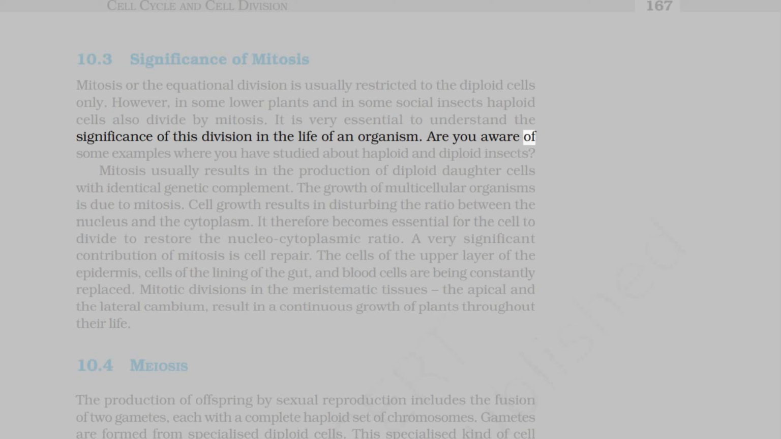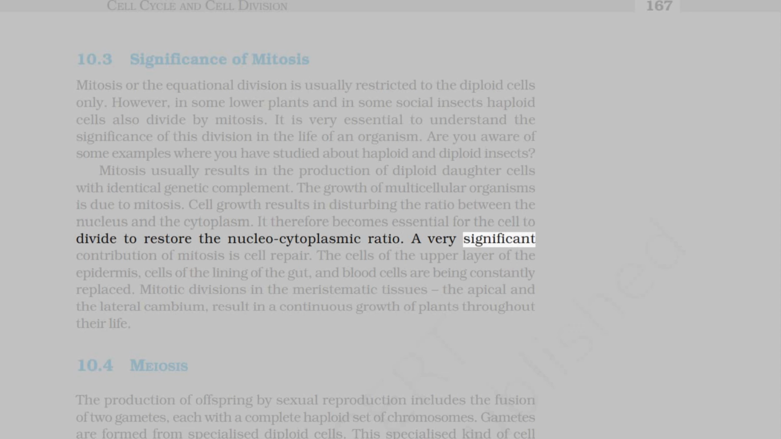Are you aware of some examples where you have studied about haploid and diploid insects? Mitosis usually results in the production of diploid daughter cells with identical genetic complement. The growth of multicellular organisms is due to mitosis. Cell growth results in disturbing the ratio between the nucleus and the cytoplasm. It therefore becomes essential for the cell to divide to restore the nucleocytoplasmic ratio.